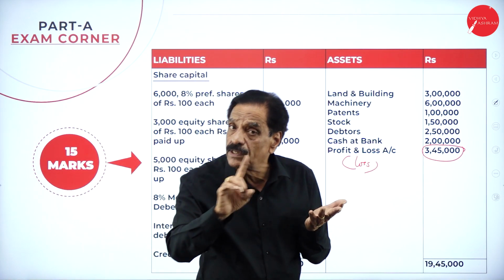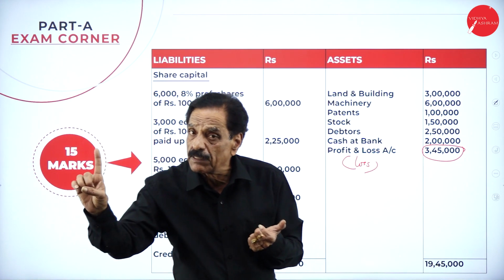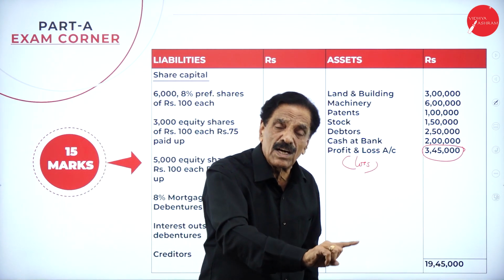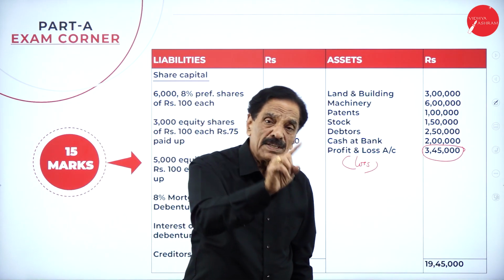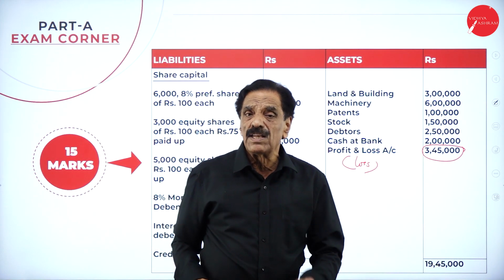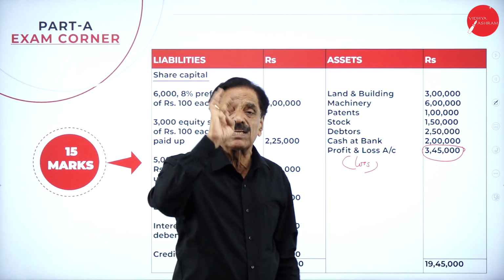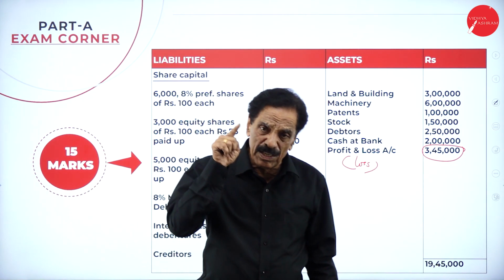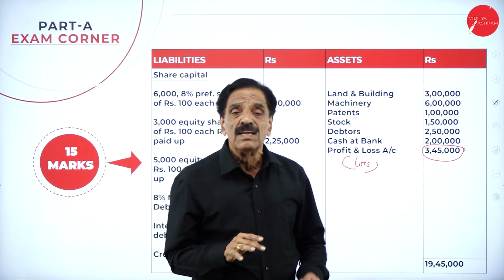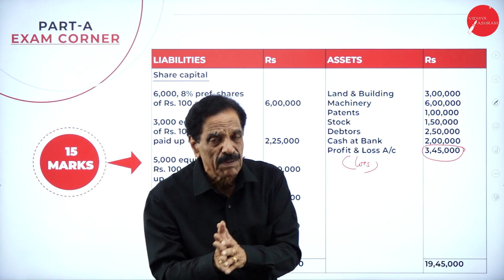First, you have to pay the secured creditor. Then you have to pay the legal expenses, liquidator's remuneration, percentage on assets realized, percentage on preferential creditors, percentage on unsecured creditors. Then you have to pay the liquidation expenses. Then you have to pay the debentures and their interest. Then the preferential creditors. Then the unsecured creditors. Then you have to pay the preference shareholders, their dividend. If any amount is left over, it should be paid to the equity shareholders.